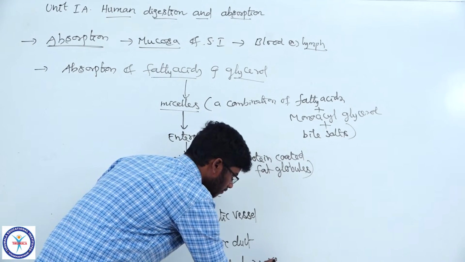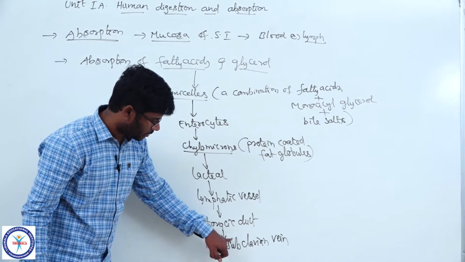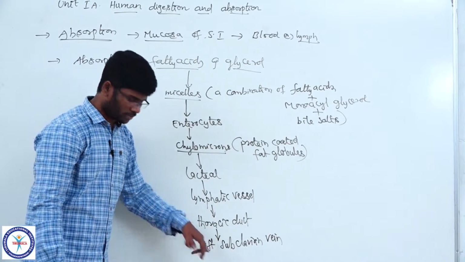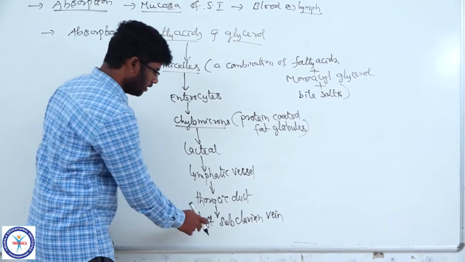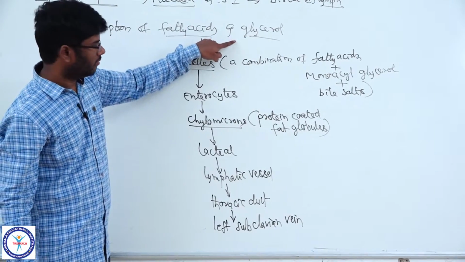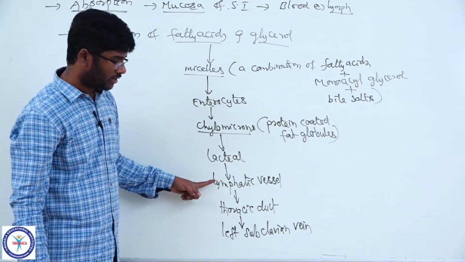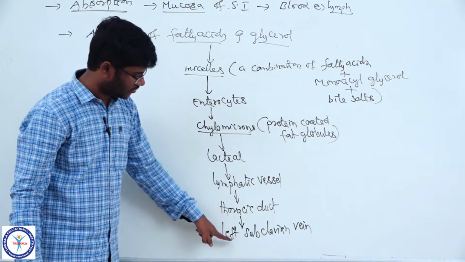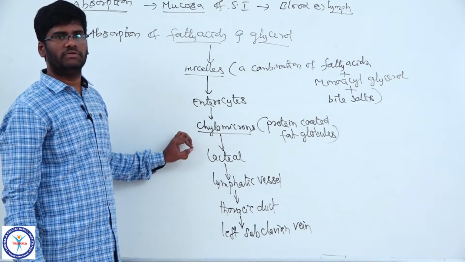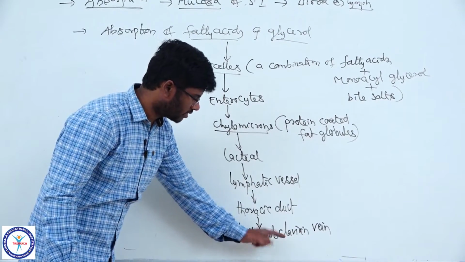The left subclavian vein is a part of the venous system, a vein which collects blood from the arms. So like this, the fatty acids and glycerol in the form of chylomicrons are released into the blood circulation once again. So the lymphatic system drains its contents into the venous system. Thus the lymphatic system acts as a bridge between tissues and blood.